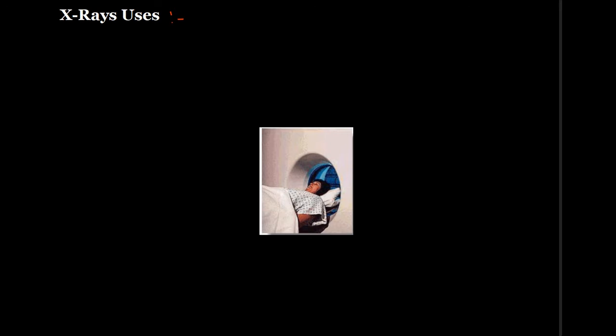They pass easily through soft tissues but not so easily through bones. We send a beam of X-rays through the patient and onto a piece of film, which goes dark where X-rays hit it. This leaves white patches on the film where the bones were in the way.